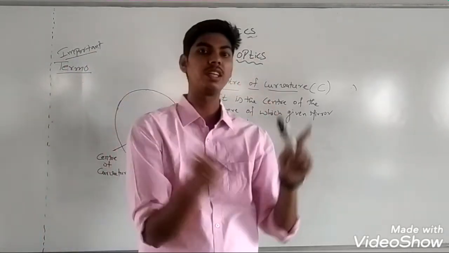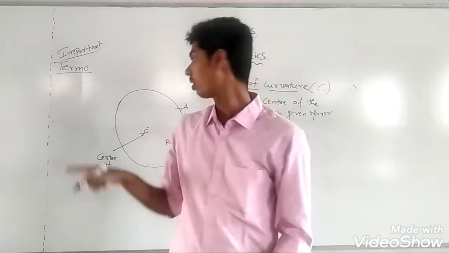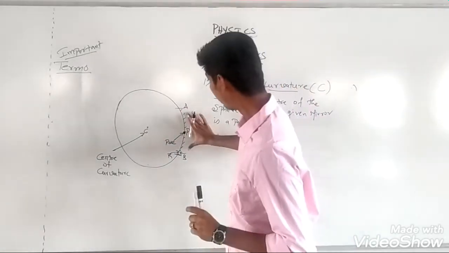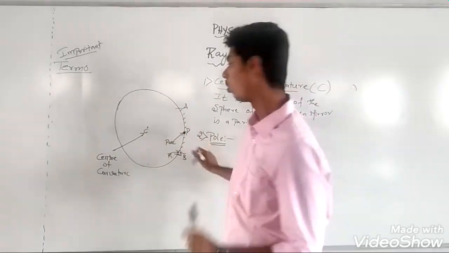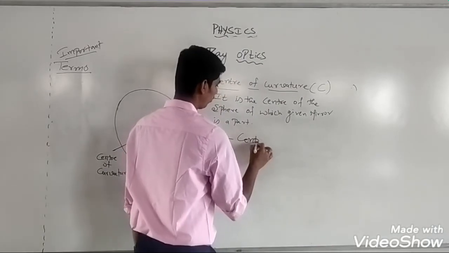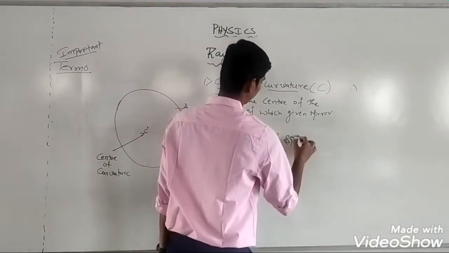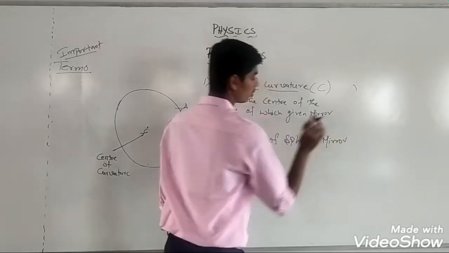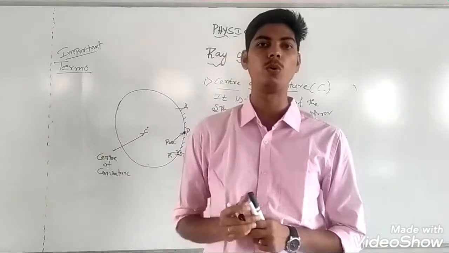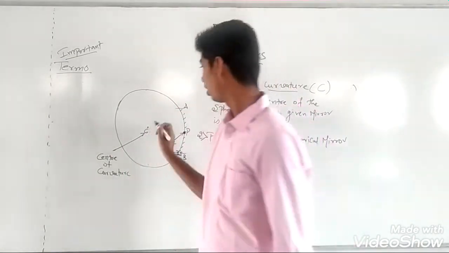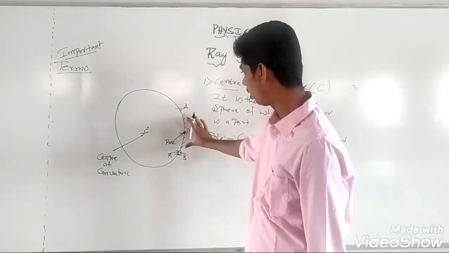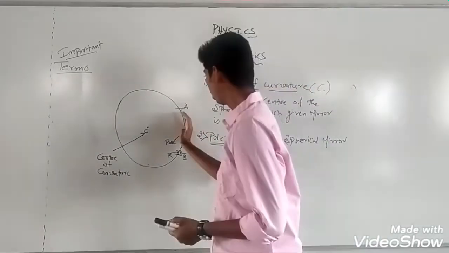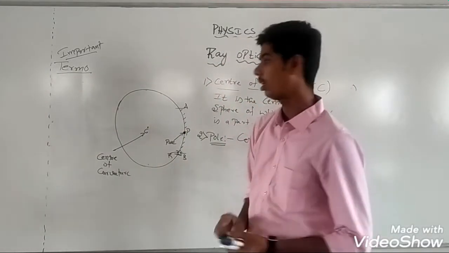Nodri, center of the sphere of which the mirror is a part is called center of curvature. Is sphere the center ಏನದಲ್ಲ ಅದು center of curvature. Is spherical mirror the center ಏನದಲ್ಲ that is called pole. Pole is the center of the spherical mirror. So center of curvature ಮತ್ತೆ pole ಗೆ ಡಿಫರೆನ್ಸ್ ಗೊತ್ತಿರಬೇಕು. Center of curvature is the center of the sphere of which the mirror is a part. Pole is the center of the spherical mirror. ಈ spherical mirror ಅದಲ್ಲ AB, ಇದರದ್ದು ಸೆಂಟರ್ ಗೆ pole ಅಂತ ಕರೀತೀವಿ.